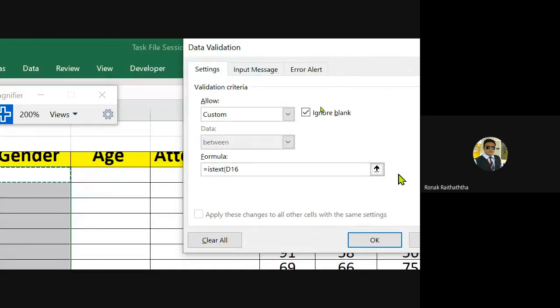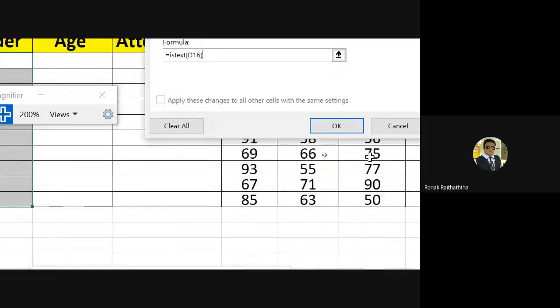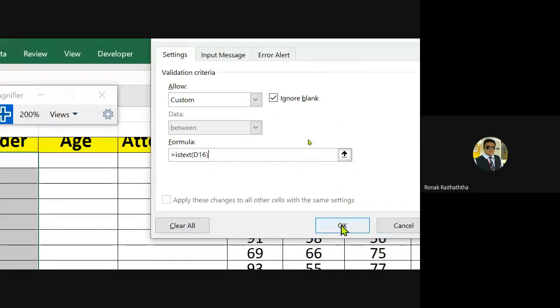Now do not give the dollar reference to this D16 because we do not want to lock D and 16. We want to keep it as it is because for the next one it should be D17, for the next one D18, and so on. So it must be the relative reference. If the dollar sign is inserted, please remove it. Closing the bracket, then just press OK.